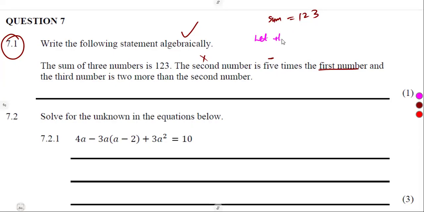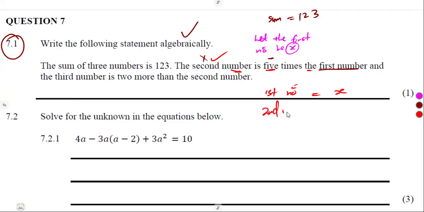Let the first number be x. So if our first number is x, what are they saying? They're saying the second number is 5 times the first.